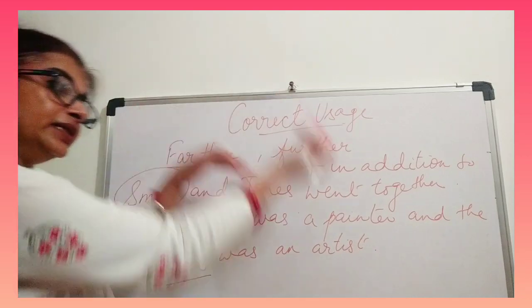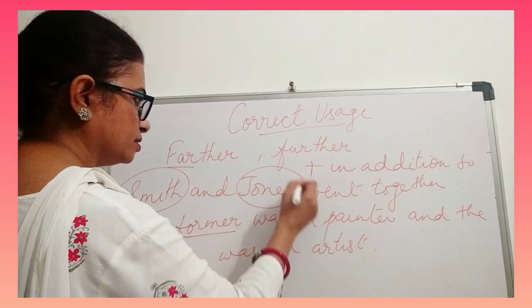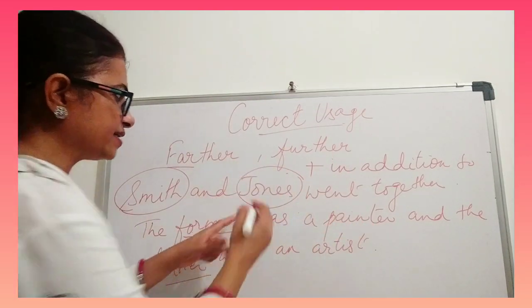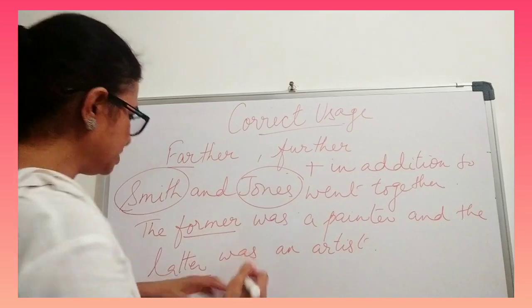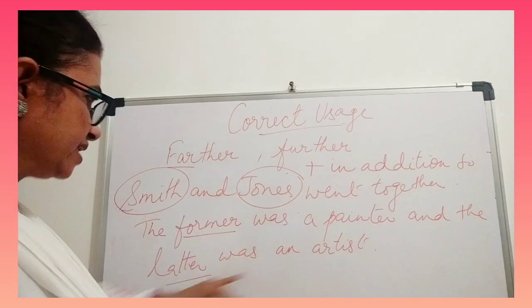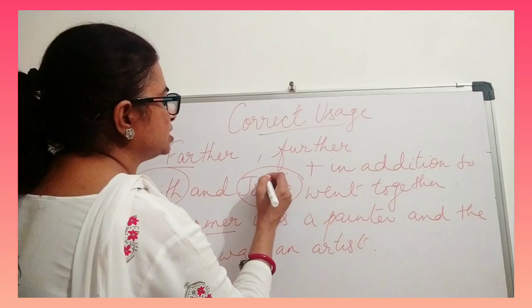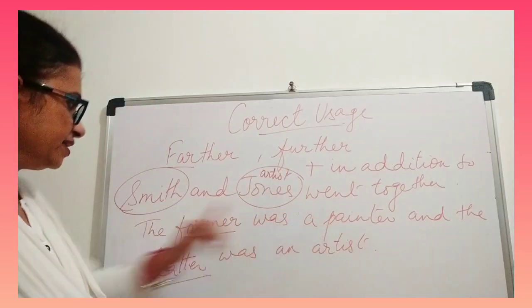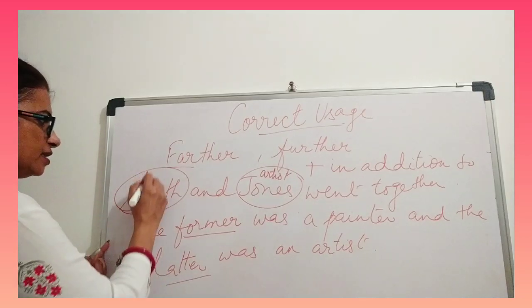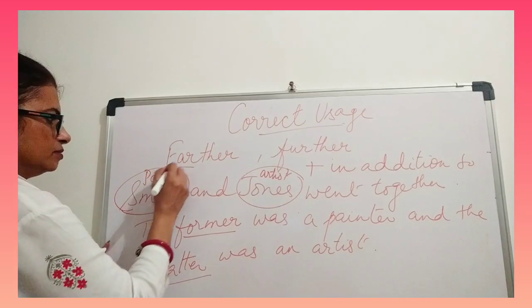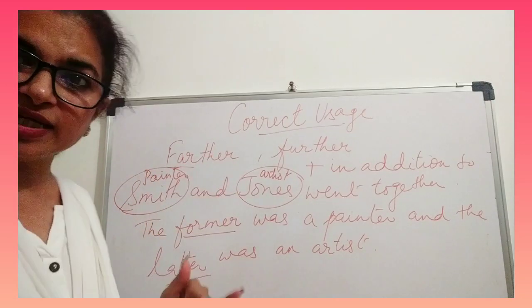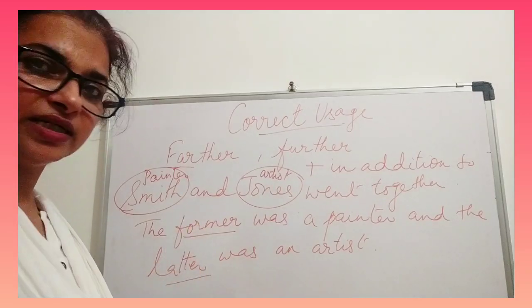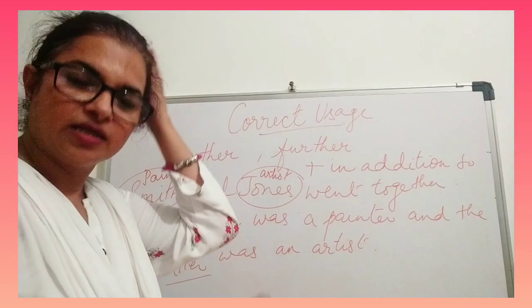Latter is afterwards. So the latter one is the artist. So Jones is the artist. And who is the painter? The former one. He is the painter. So you need to understand the meaning of former and latter and how to use them in sentences like this.